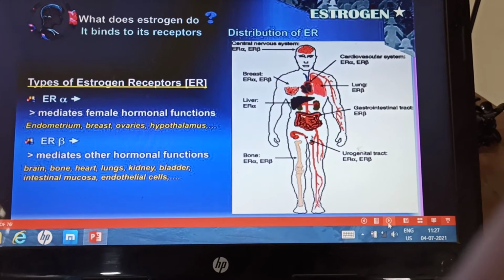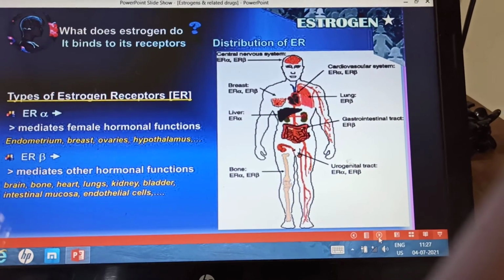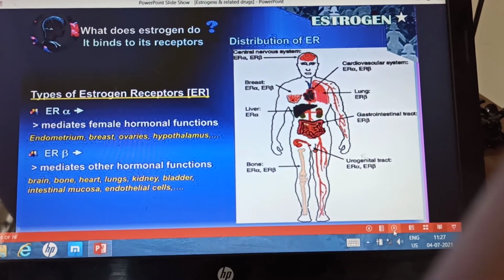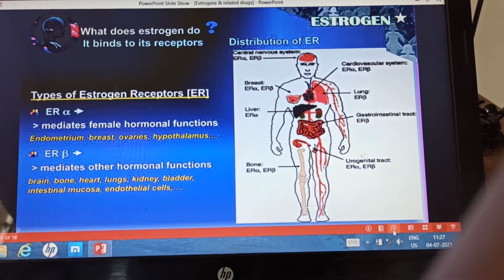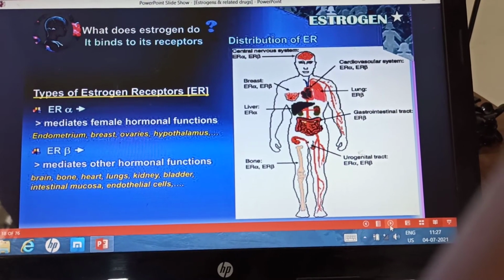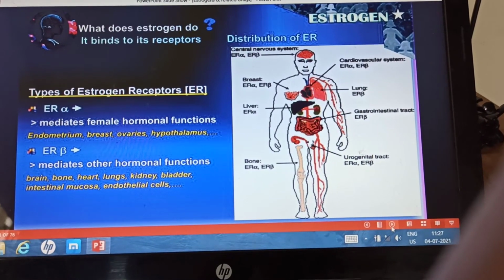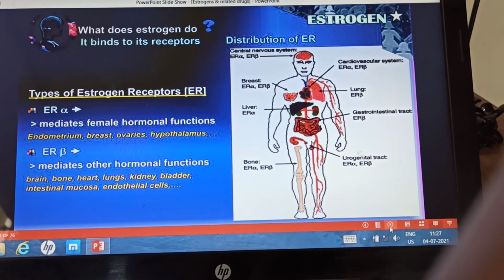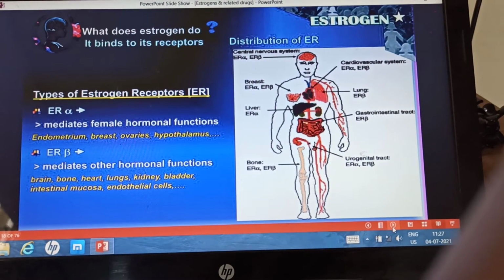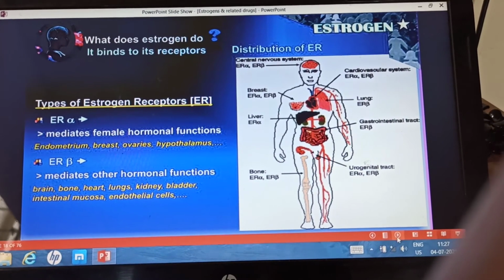Now coming to the estrogen receptors. Now estrogen is synthesized and it is released into the blood, and it will act on the target tissues. Now what does estrogen do? It binds to its receptors. So estrogens are a group of steroid hormones, and they behave just like steroid hormones. So the steroid hormone receptors are located inside the cell, not on the cell membrane or the cytoplasm, but they are located in the nucleus. They are the nuclear receptors.